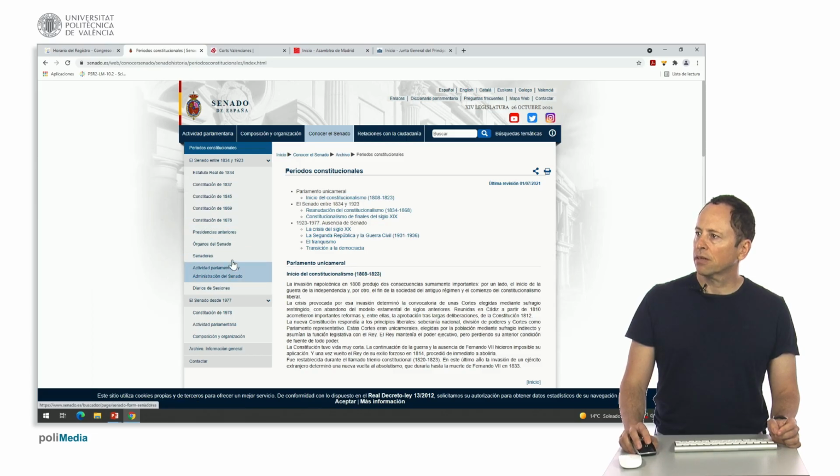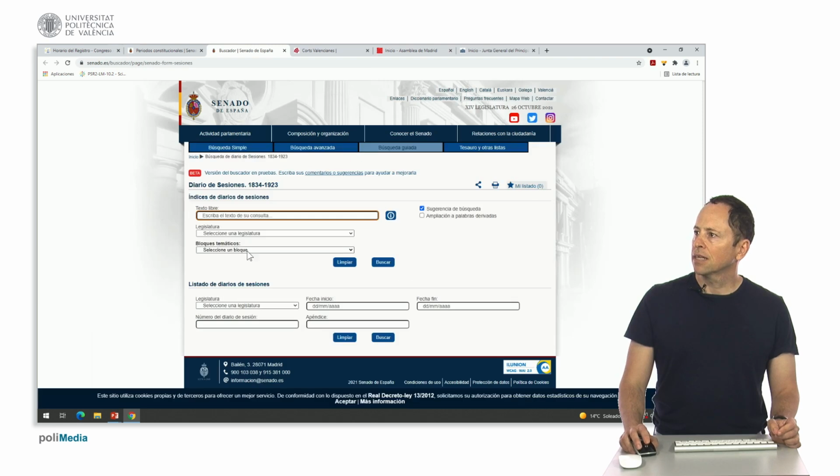We even have the sessions diary. Somewhere here is the sessions diary, for example, from 1834 to 1923. We also have the possibility to view the sessions diary of later stages. All right, up here we have the different languages of the Spanish state, a parliamentary dictionary, frequently asked questions, the site map for contacting, social media, and down here, contact information.